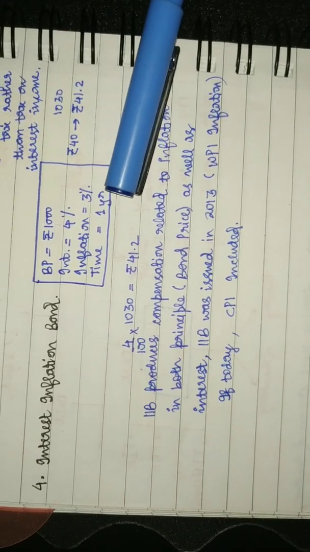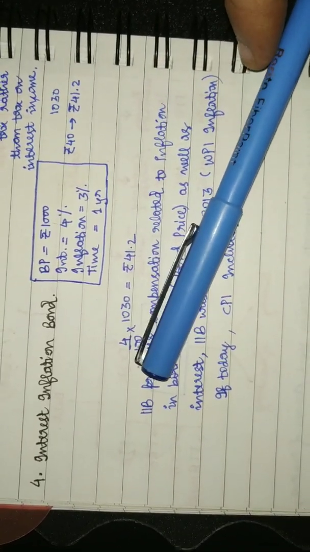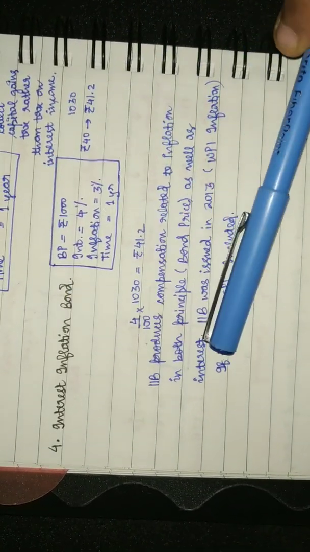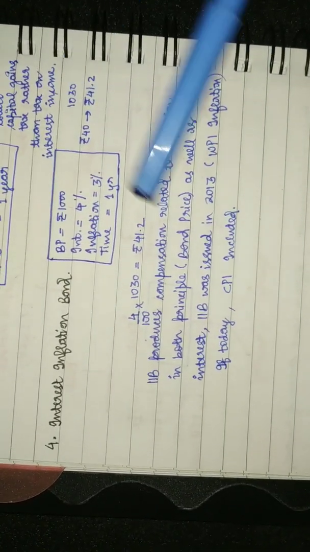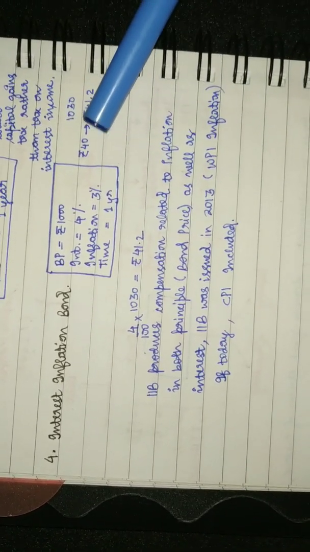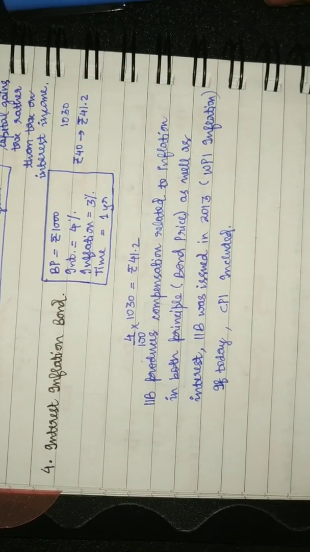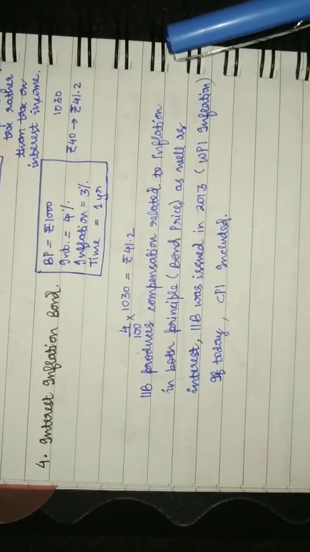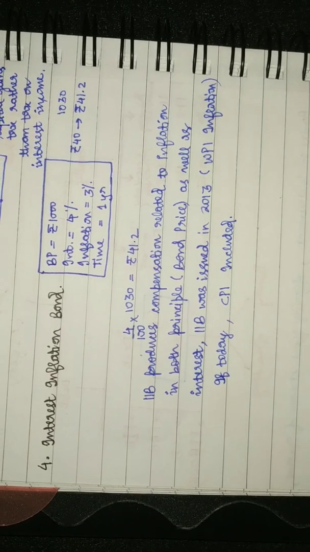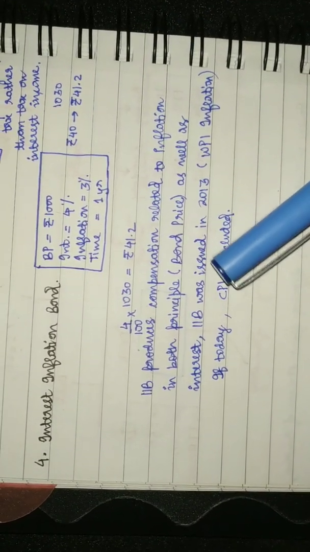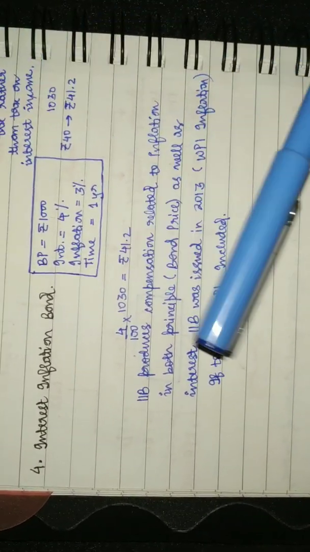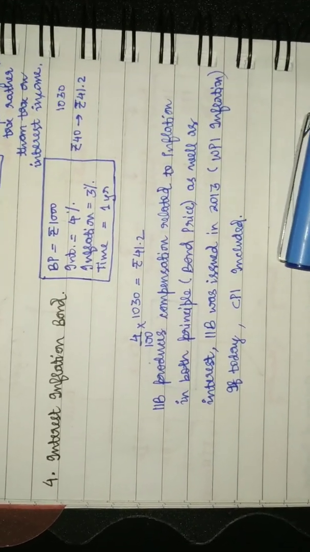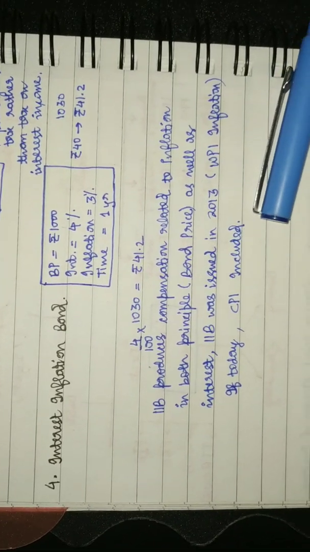So IIB, that is interest inflation bond, provides compensation for inflation in both the principal as well as the interest. IIB was issued in 2013 based on the WPI inflation, that is the wholesale price index. Today, if RBI issues it, it also introduces CPI, that is consumer price index inflation, and a combination would be used.